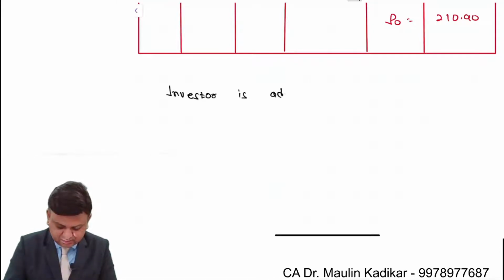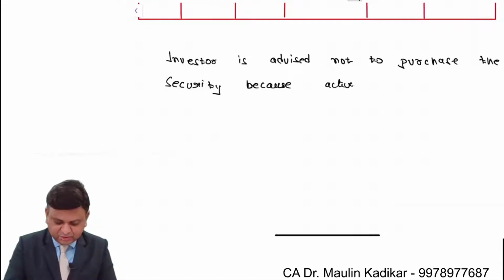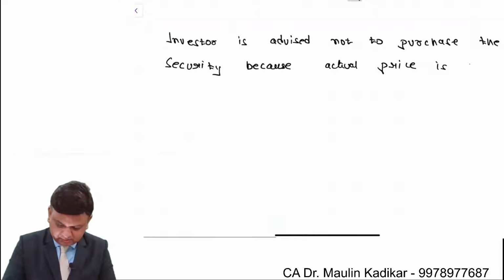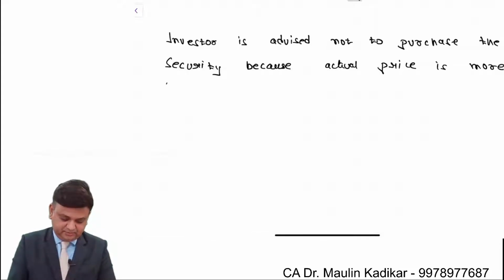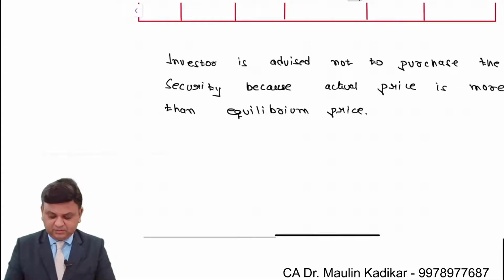Investor is advised not to purchase the security because actual price is more than equilibrium price, or we can say that intrinsic value.